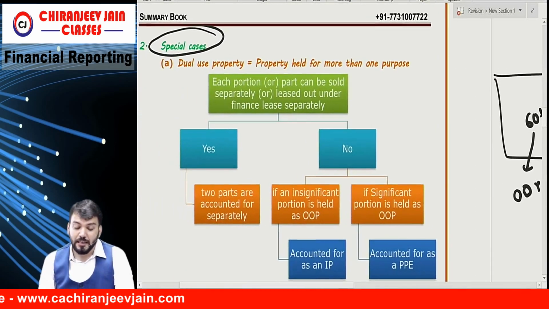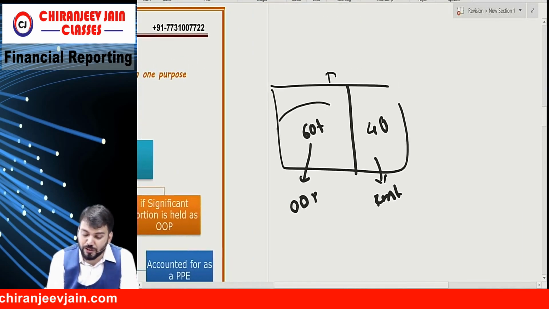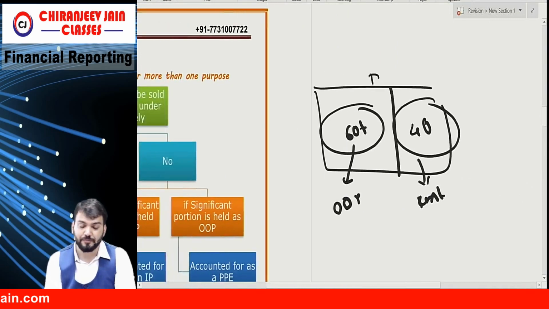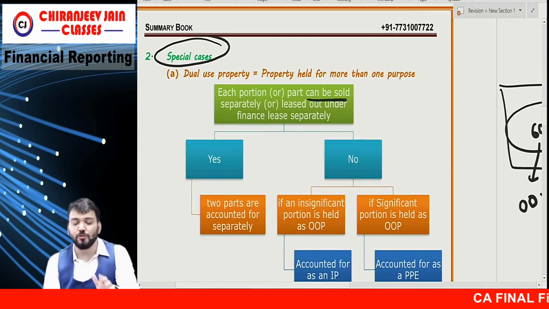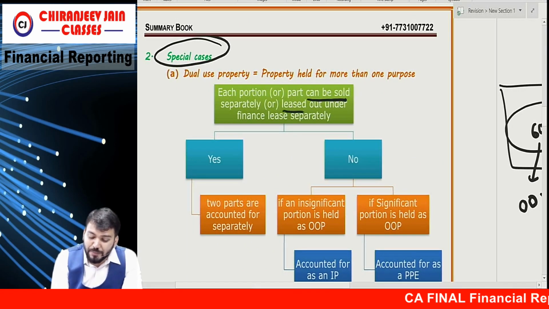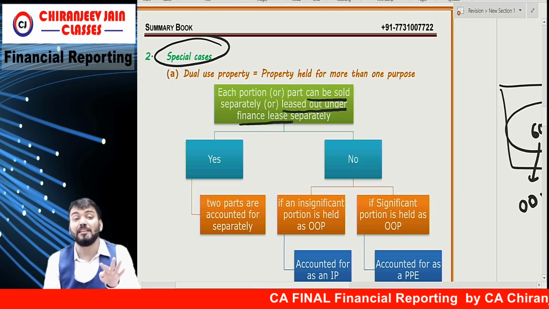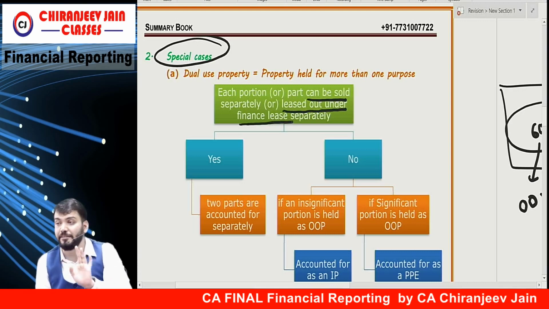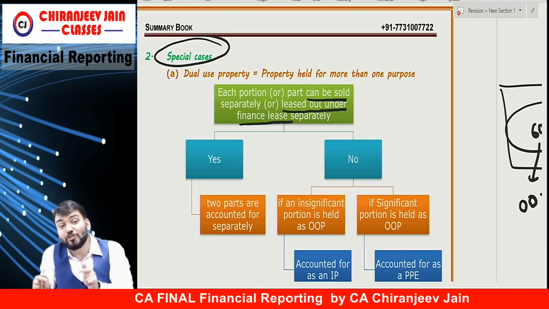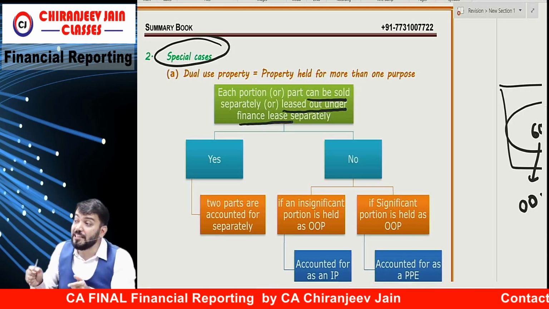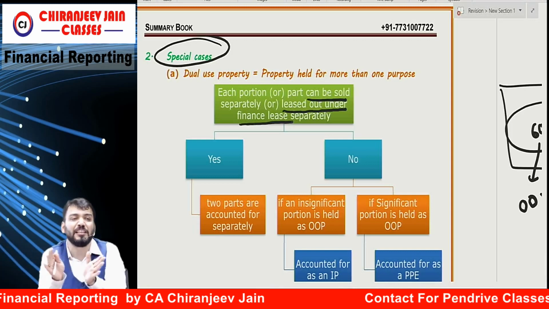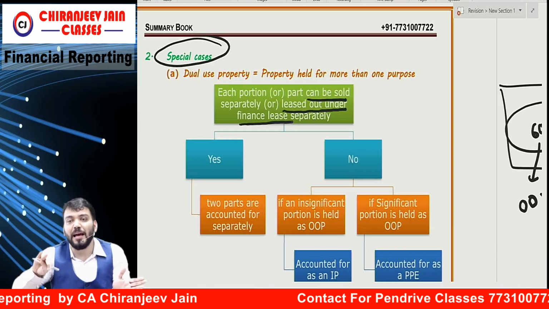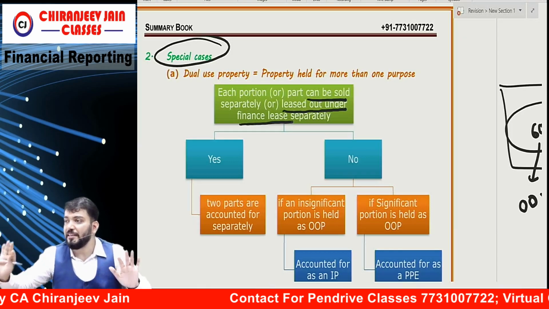What they are saying is, if there are two portions, and they can be sold separately or can be leased out under finance lease separately, then there are two different components. Then apply different Ind AS.